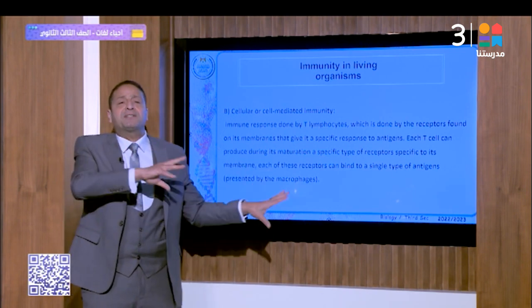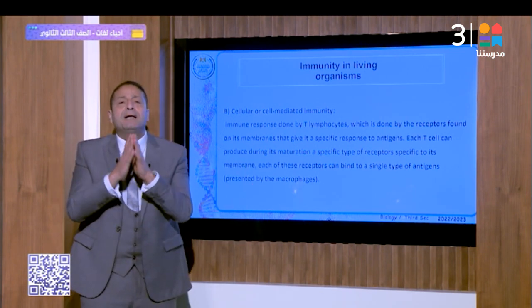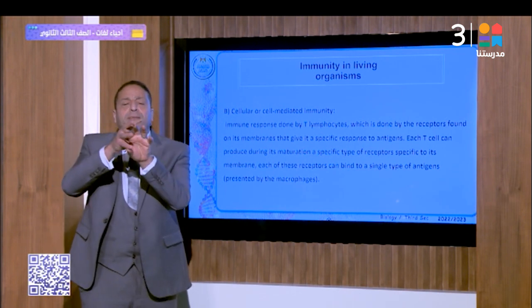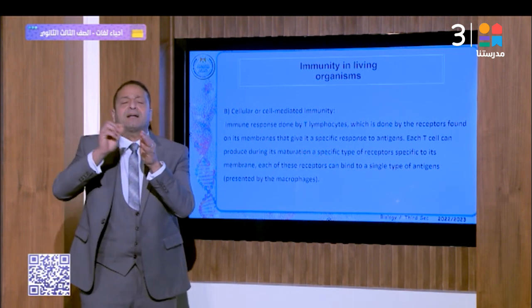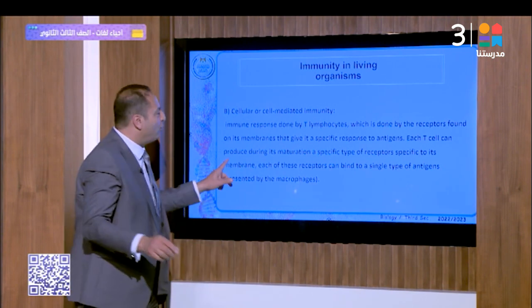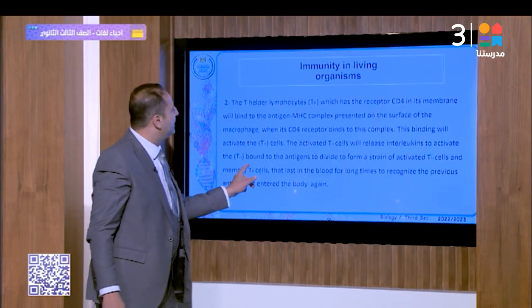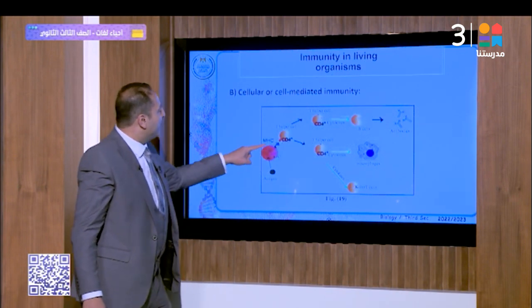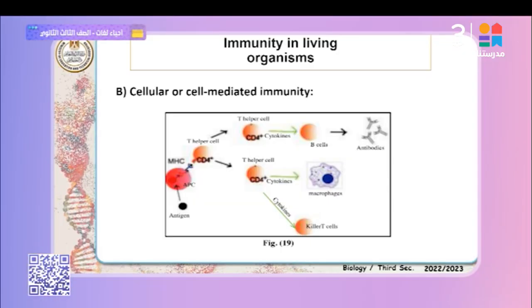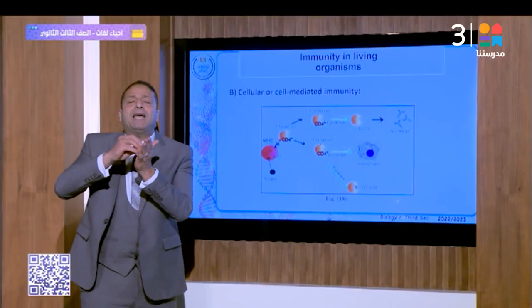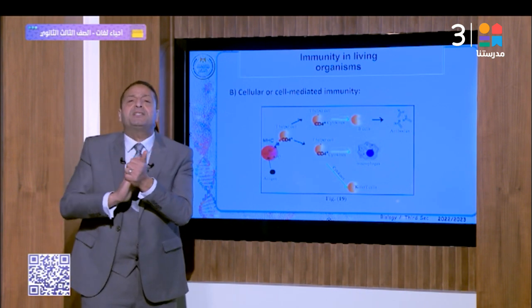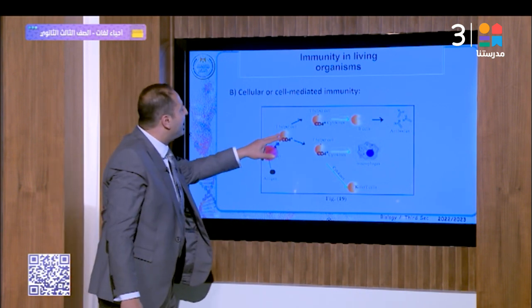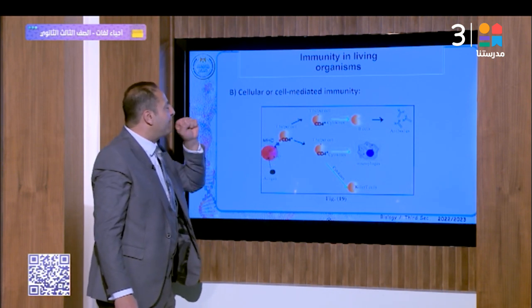As occurs in the humoral immunity, the macrophages engulf the microbe and the pathogens and transform them into small fragments. Follow me, please, in these figures. This is the macrophage. On the surface of the macrophage, MHC. The same thing that occurs in the humoral immunity occurs here. Macrophages engulf the microbe and the pathogens. Through the MHC, the MHC antigen complex is displayed, and it binds with the helper cell through the receptor CD4 found in the membrane.